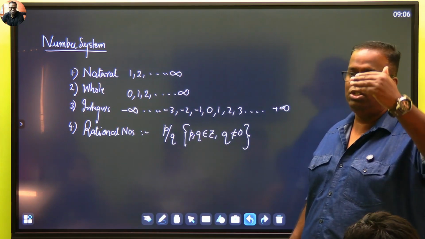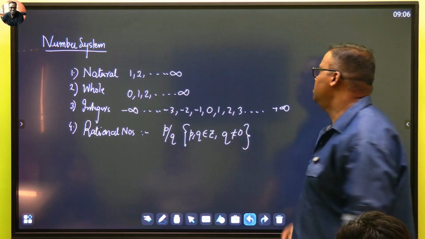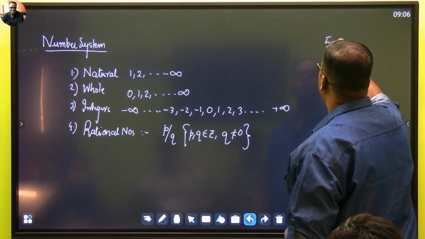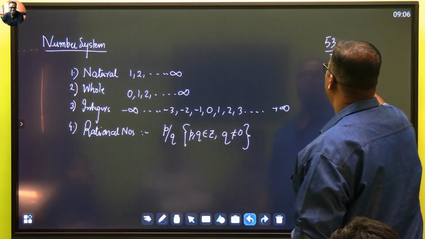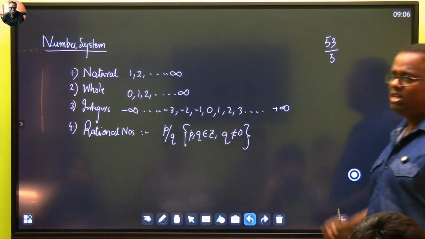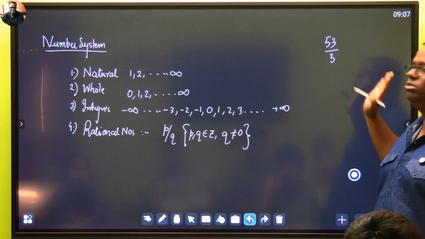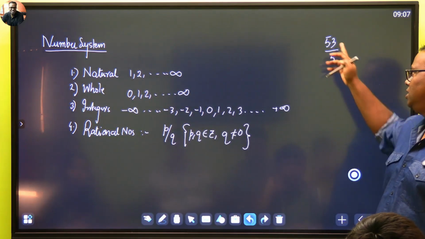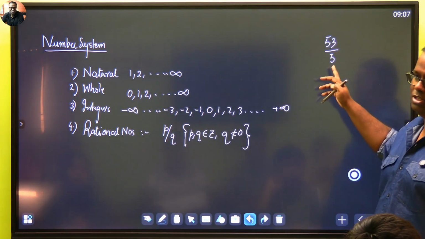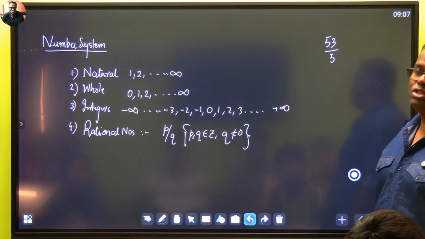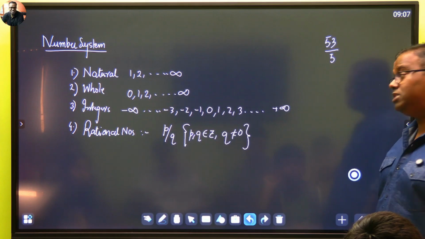You have to have an integer on top. Suppose somebody tells me, is this a rational number? We can make it a rational number, but right now this is not a rational number. For it to be a rational number, ये भी integer होना चाहिए, ये भी integer होना चाहिए, and नीचे 0 नहीं हो सकता है. अच्छा, कब ऊपर 0 हो सकता है?